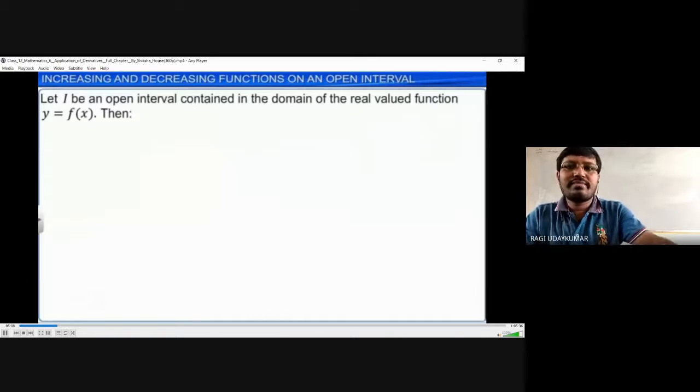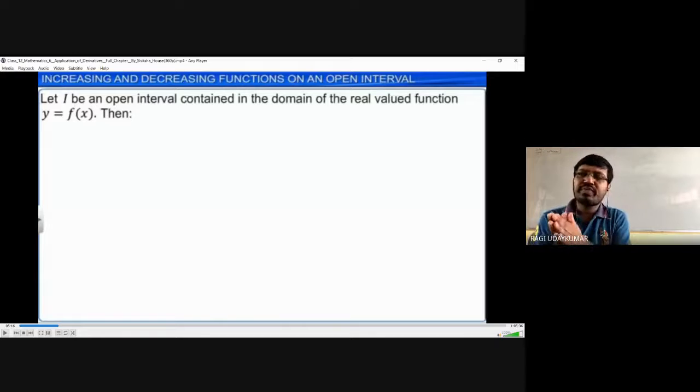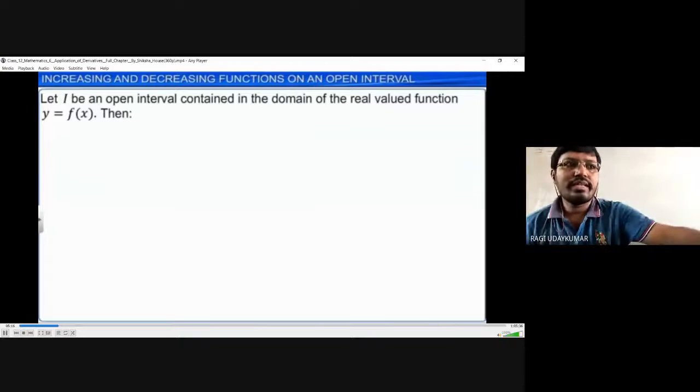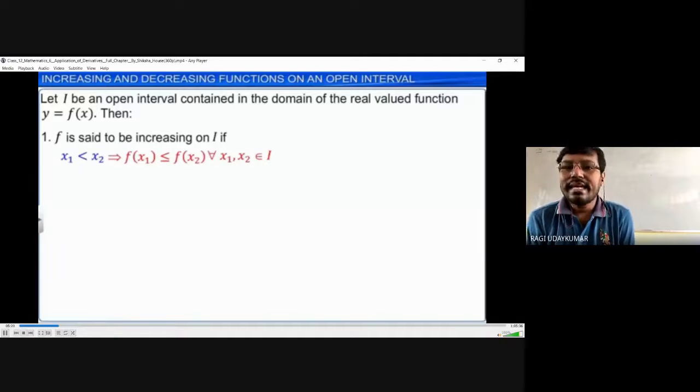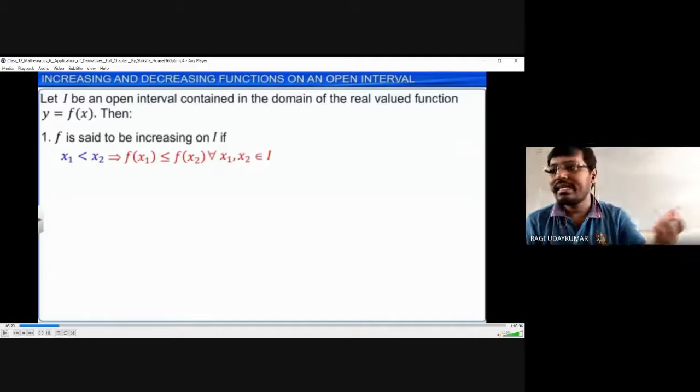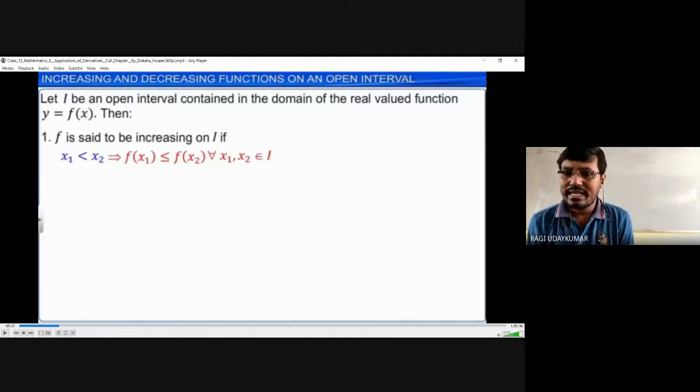And what is the definition of an increasing function? Let I be any open interval contained in the domain of the real valued function. That interval should be a subset of the real numbers. Whenever you take y equals f of x, then f is said to be increasing if x1 less than x2 implies f of x1 less than f of x2.